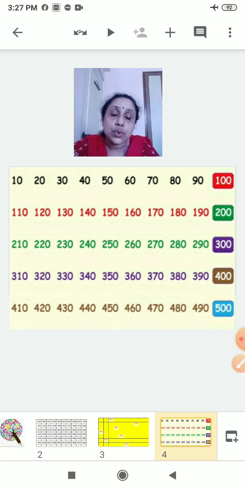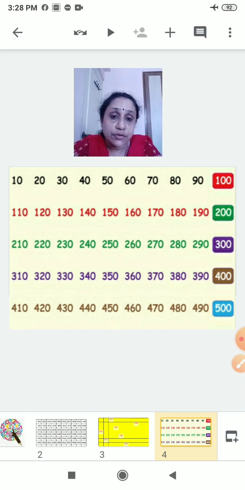Here we will do skip counting of 10. So 10, 20, yes, go on repeating after me. 30, 40, 50, 60, 70, 80, 90, 100. See, 100 is written. After that, you have to jump 10.